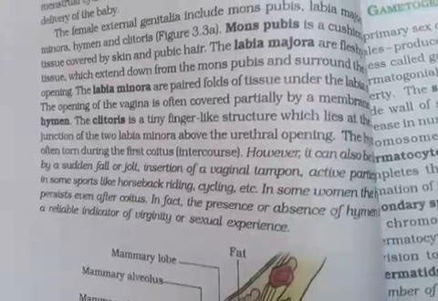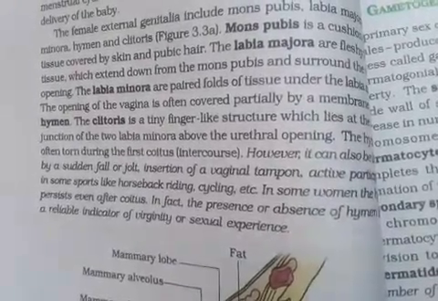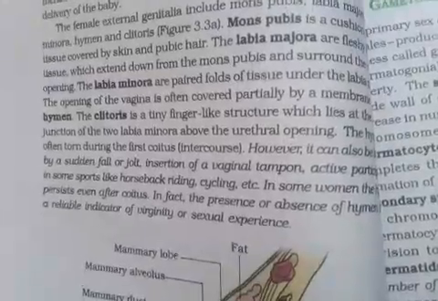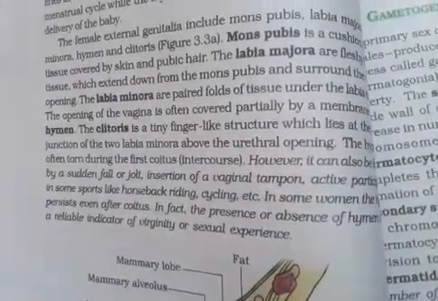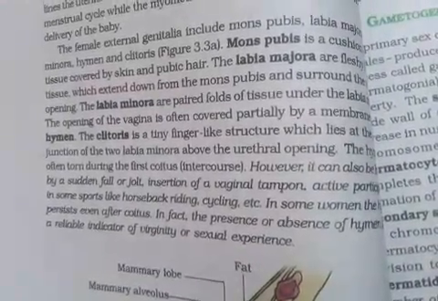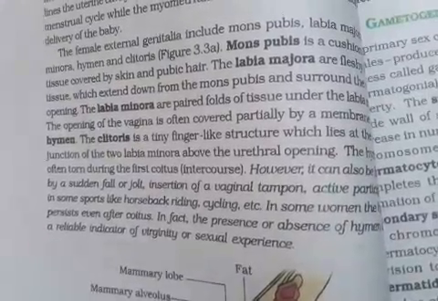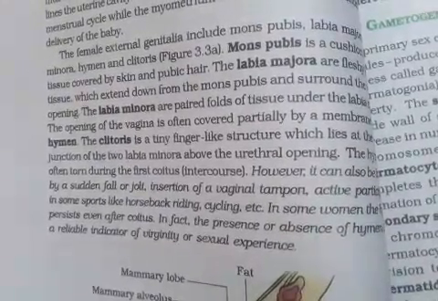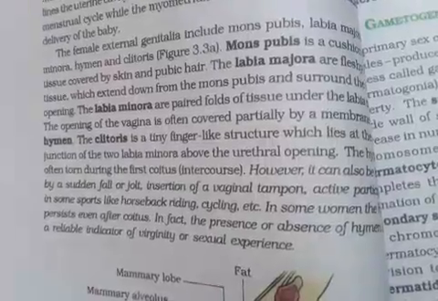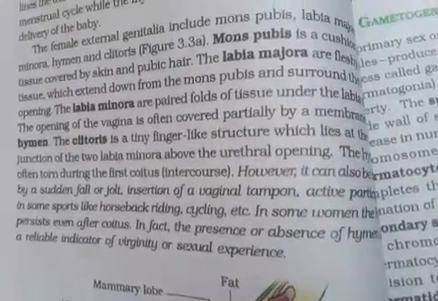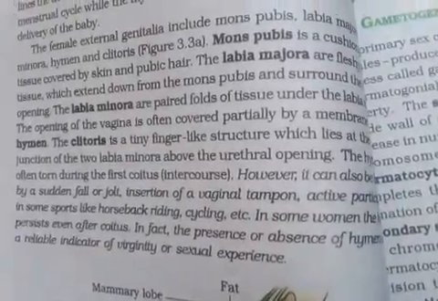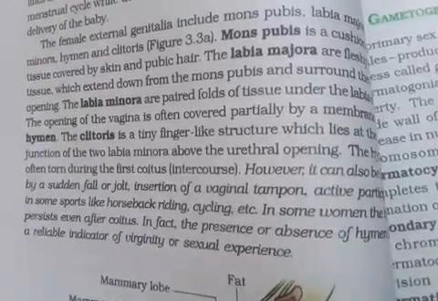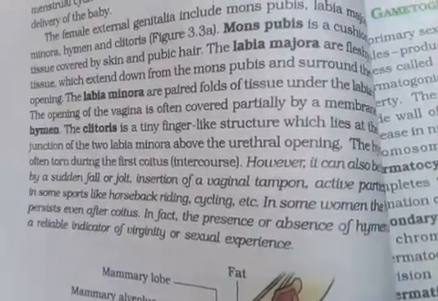It should be known that activities like horse riding, cycling, and any kind of sport can also break this hymen. So it is not always necessary that hymen breakdown is the indicator of virginity. It is a wrong indicator. It is not right.